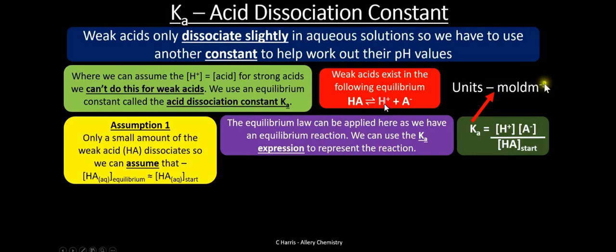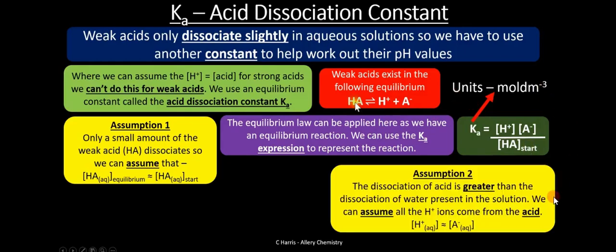So we can do the same: concentration of H plus raised to the power of 1, A minus raised to the power of 1, divided by HA. But take note, with this assumption we are using the concentration of the acid at start, because we said the concentration of the acid at equilibrium is roughly equal to the concentration of the acid at start. Why? Because only a small, insignificant amount is dissociated.